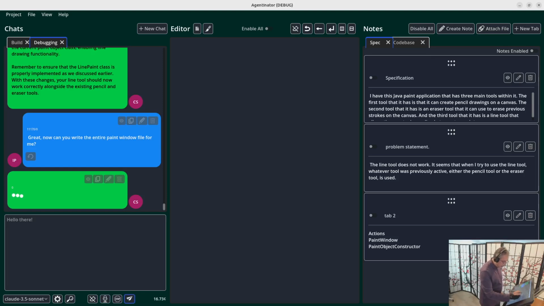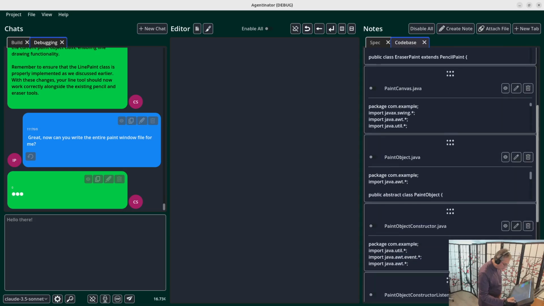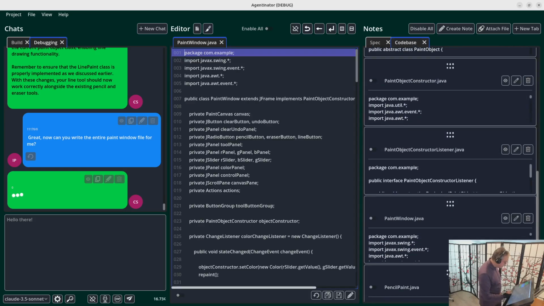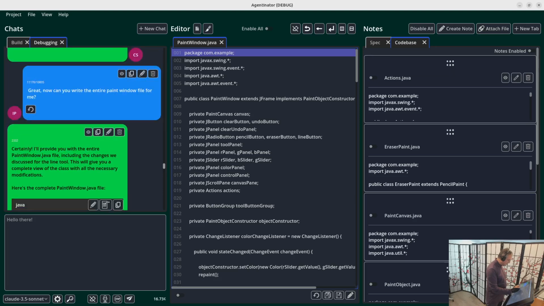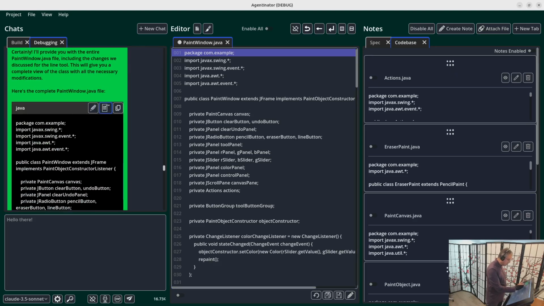And again, I'm just looking at my spec here. Let's find paint window. Paint window Java, load it. Prepped. And ready. Still waiting on Claude to write it. Sometimes it's slow. I think that when these models become 10x faster, you're going to start seeing massive productivity improvements from developers.